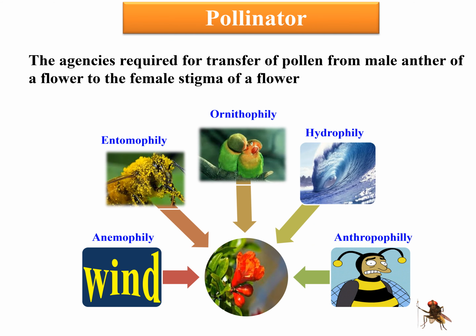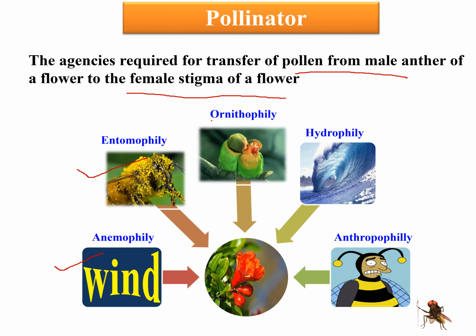Pollinator. What is a pollinator? The agencies or agents required for transfer of pollen from the male anther of a flower to the female stigma of a flower are known as pollinators. In plants, pollination is done by different agencies. When pollination is done by wind, it is known as anemophily. When pollination is done by insects, it is known as entomophily.